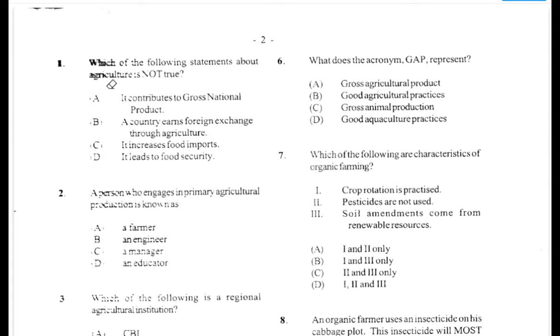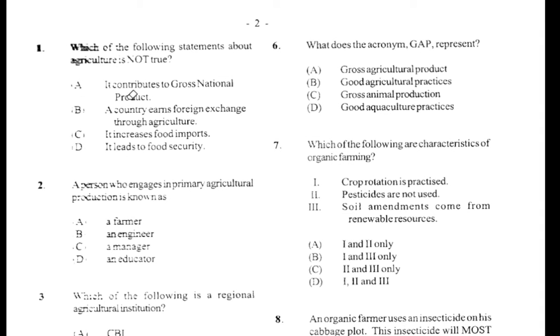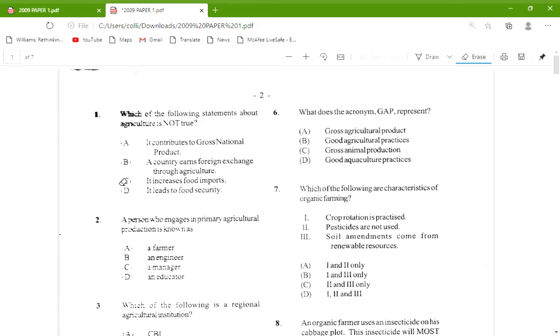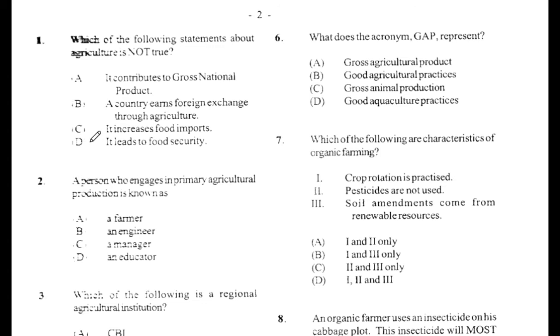Number 1. Which of the following statements about agriculture is not true? A. It contributes to gross national product. That's true. B. A country earns foreign exchange through agriculture. That's true. C. It increases food imports. Now, that's the answer. That's false. And D, it leads to food security.